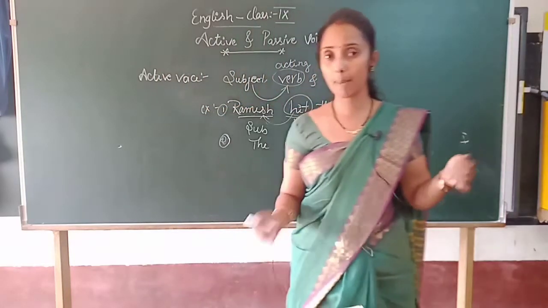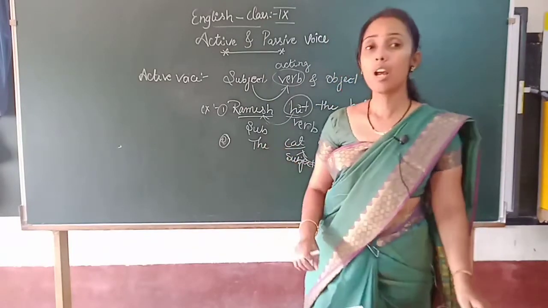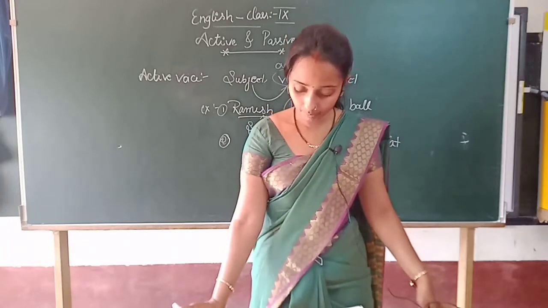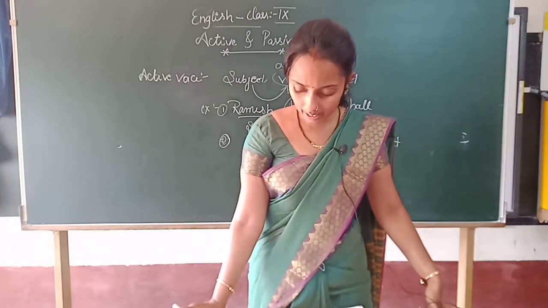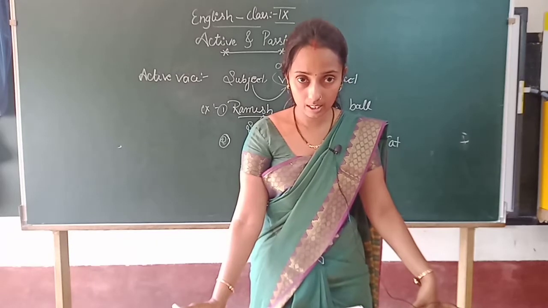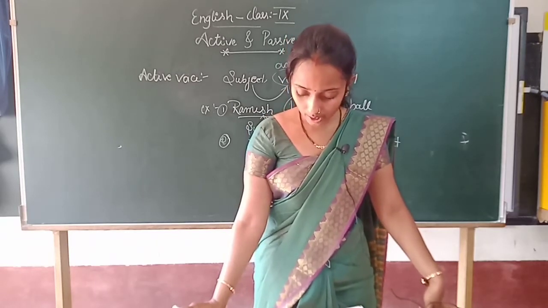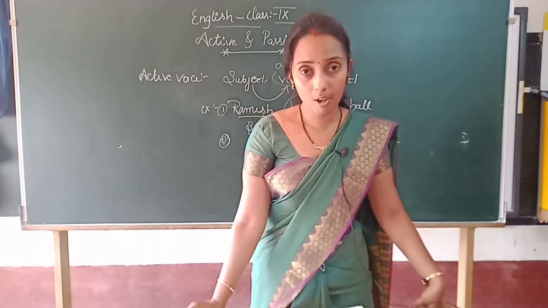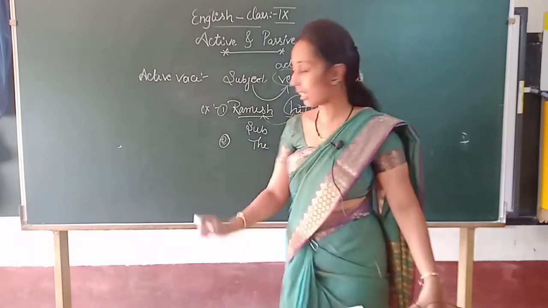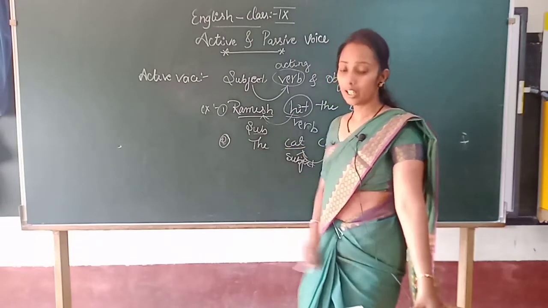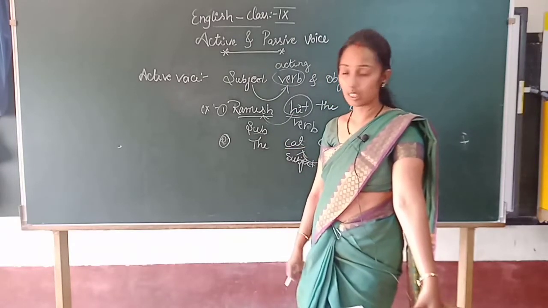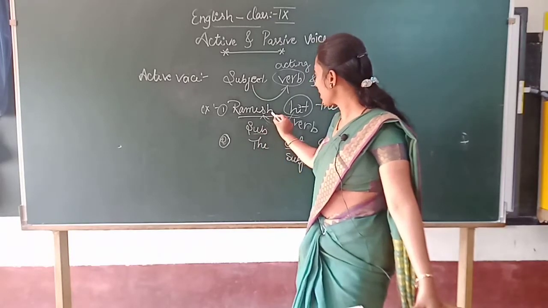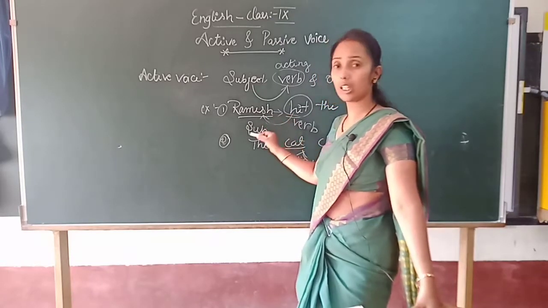Next, below the examples, after taking these two examples, write down: in active voice, a sentence emphasizes the subject performing the action. In the active voice, the sentence emphasizes the action where the subject is performing.